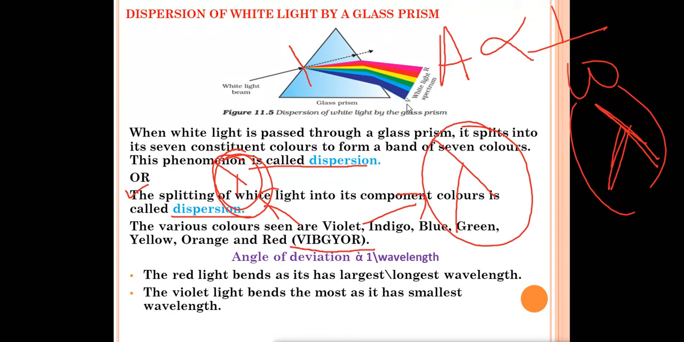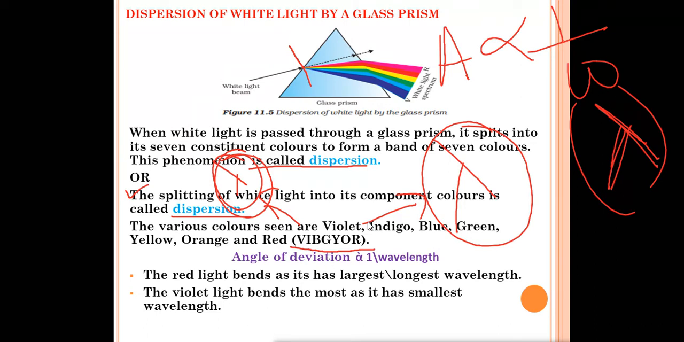So what we can say is that the wavelength of violet color is less, so its angle of deviation will be more and it will bend more. But red color, as it has more wavelength, has a smaller angle of deviation and bends less. So you have to remember, angle of deviation is inversely proportional to wavelength.